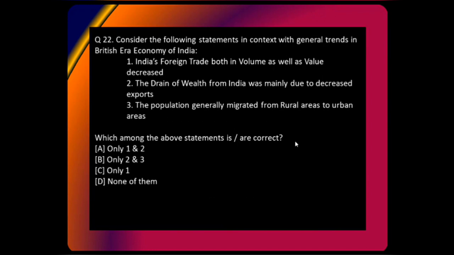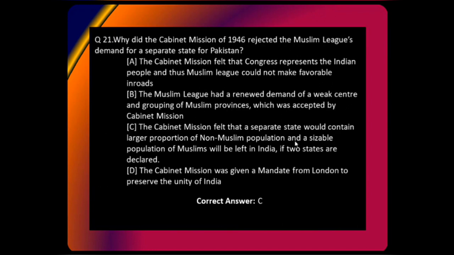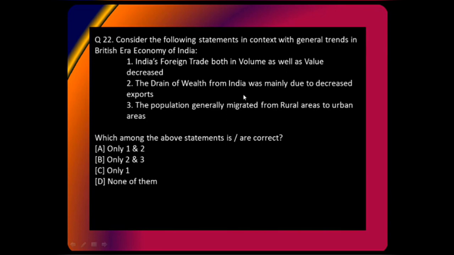So the correct answer is C, right? The correct answer is C because the Cabinet Mission felt that a separate state would contain a large proportion of non-Muslim population and a sizable portion of Muslims will be left in India if two states are created. See, the reason B is not the correct answer is because the grouping is a different thing. The Muslim League never renewed its demand. It only wanted a free Pakistan. Yes, it was happy that some sort of grouping was there, but this was not its own demand, right? That is why B will be incorrect and C will be the correct answer. All right, let's move on.